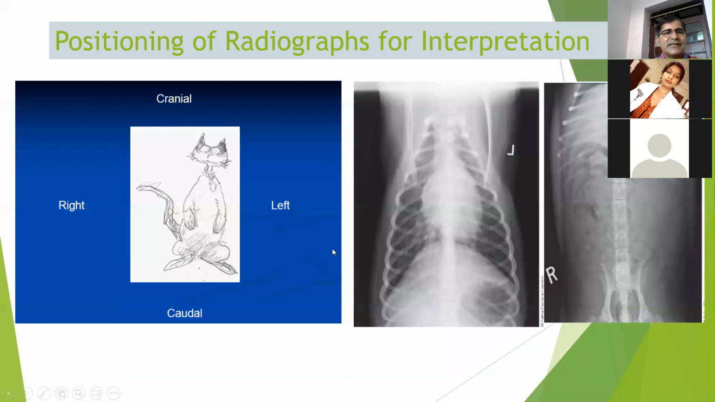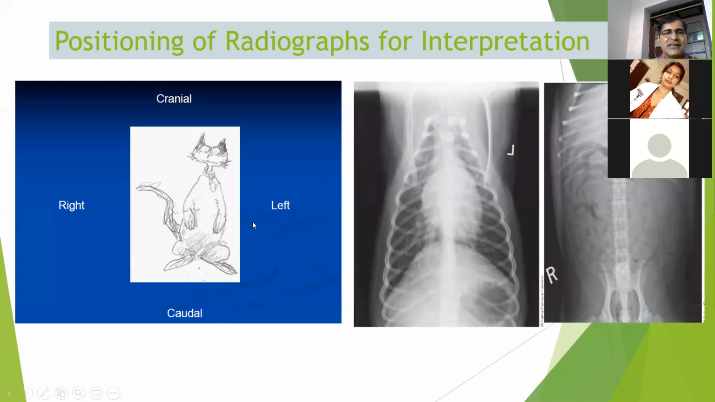So now you see this. Whenever you see an animal with this ventrodorsal view or dorsoventral view, you imagine that you are shaking hands with the animal. So right side towards this, left side towards this, cranial, head towards upside, and caudal this side. Only after getting this orientation, you start interpretation or reading the radiograph.